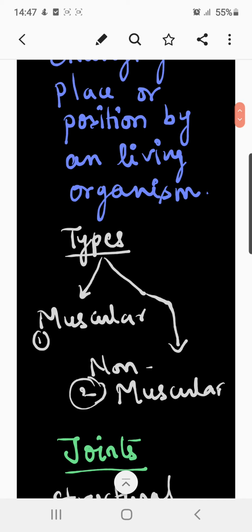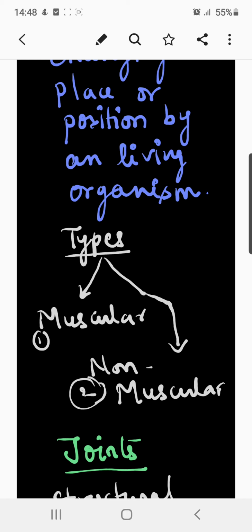Movements can be muscular or non-muscular. Muscular movement, as you have already studied in the previous section, is where earthworms use muscles or setae for movement from one place to another. Likewise, the foot is used by snails. In other organisms like starfishes, and in the lower invertebrates in general, the basic movement is through the muscles of their body.